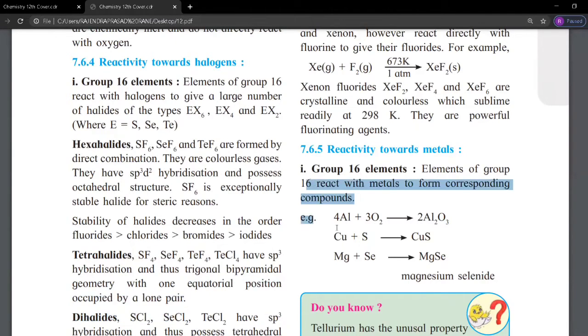Second, copper reacts with sulfur, and the corresponding copper sulfide is formed. Then magnesium reacts with selenium, and the corresponding magnesium selenide is formed.